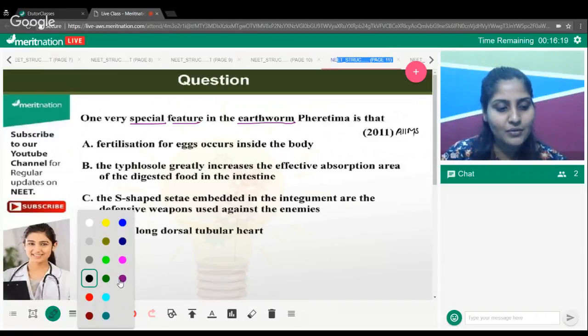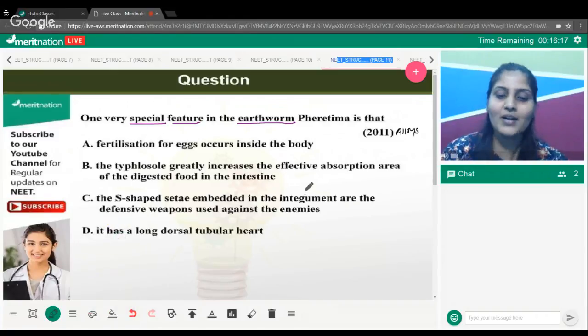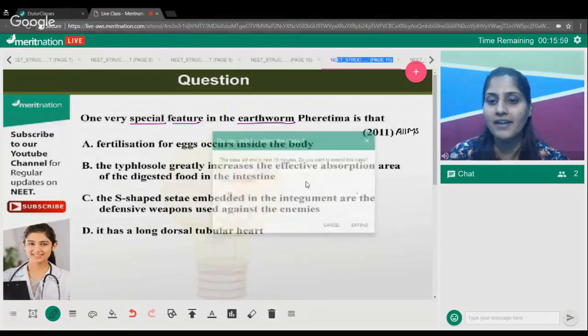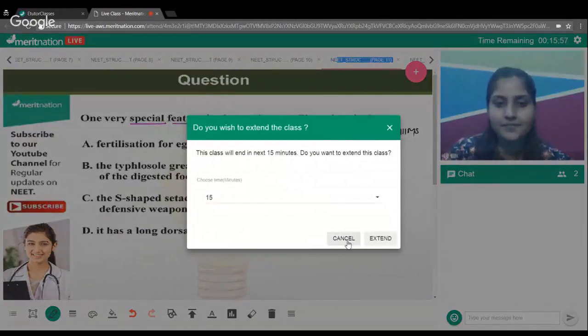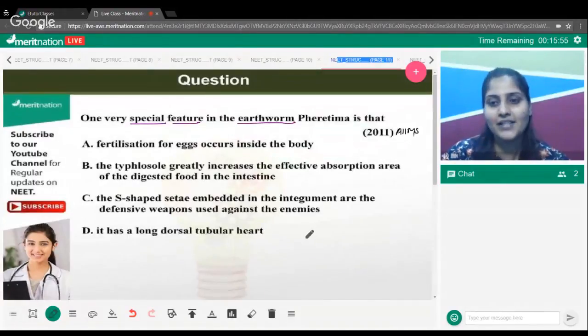Fine. So I'm giving you some time. What is something that you think is special in here? Fertilization occurring inside the body. Typhlosole is present, which is providing effective absorption area in the intestine. S-shaped setae are there. Long dorsal tubular heart is there. What is the right answer? So I'm getting one from Maria Rizvi, Aradhya, S.K. Hussain, Varsha, Shreya, Gaurav Gupta. Perfect. So correct answer is B.